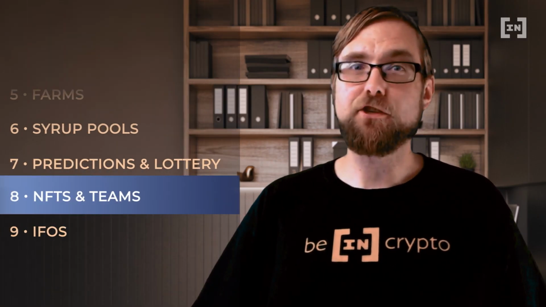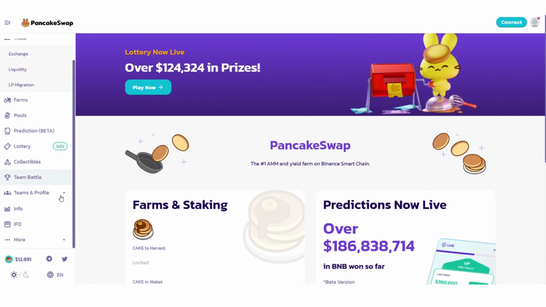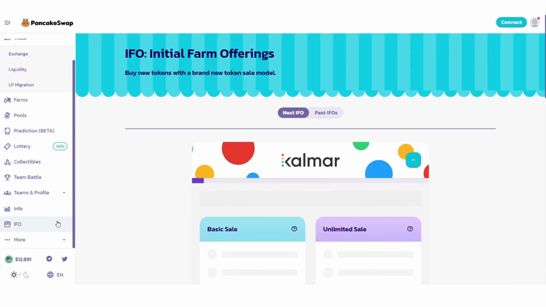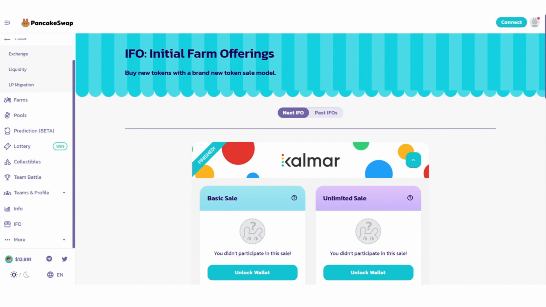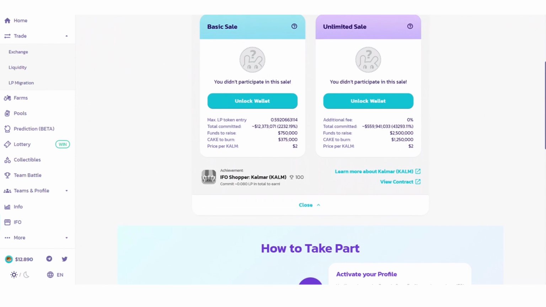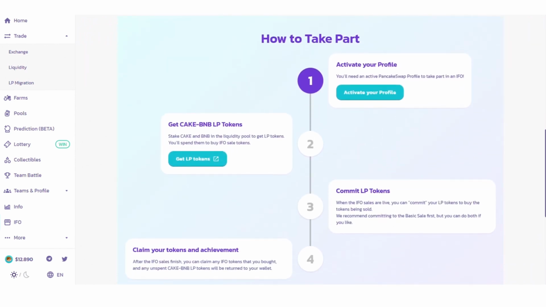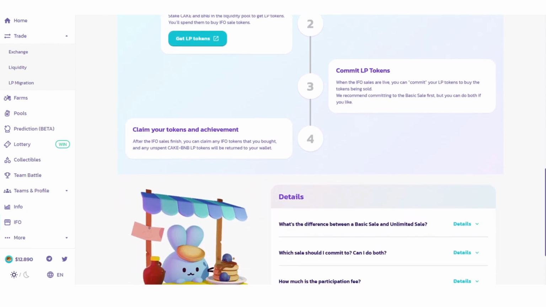One last neat feature on PancakeSwap is the ability to take part in what is known as an initial farm offering. Much like its predecessor, the initial coin offering, this is a way for new projects to both distribute liquidity as well as earn capital for further development. In this model, users first need to stake liquidity into a Cake BNB pool. They can then use those Cake BNB LP tokens to pay for the new asset being launched. The project gets the BNB, PancakeSwap burns the cake, and the user gets the new token in proportion to how much they offered. Again, this is comparable to ICOs, and hence be aware, new projects cannot guarantee returns.